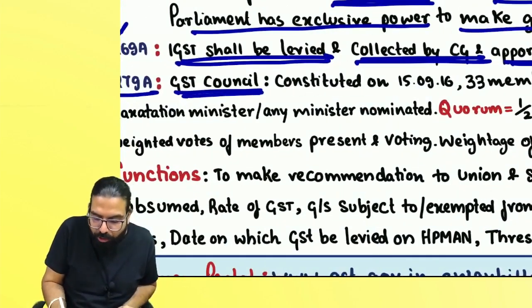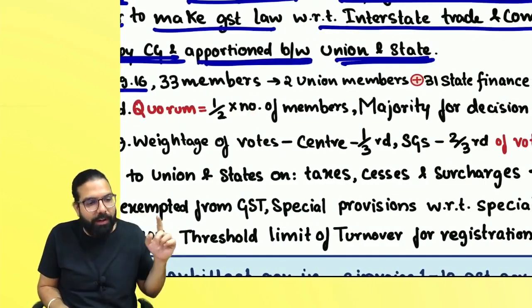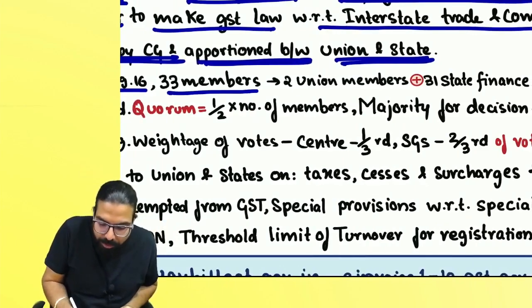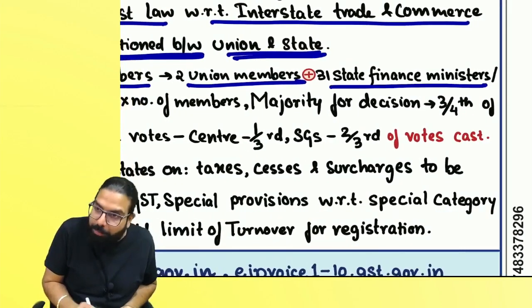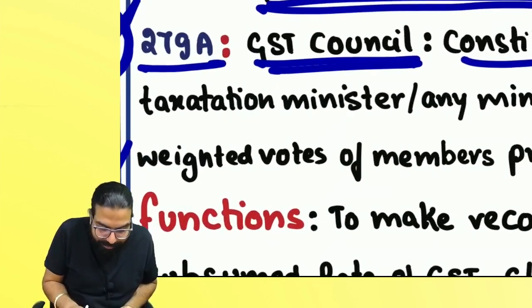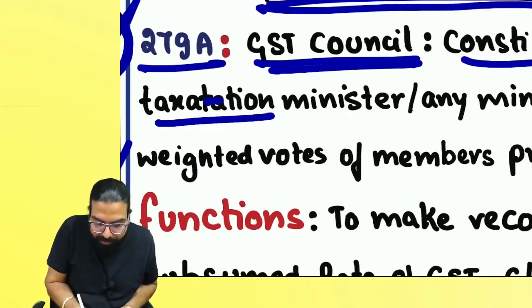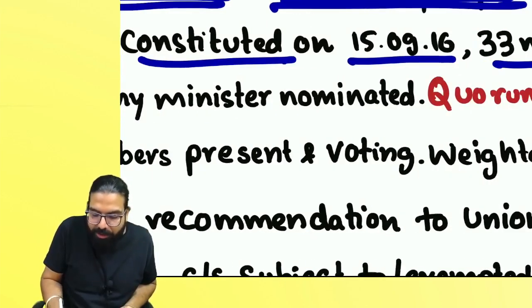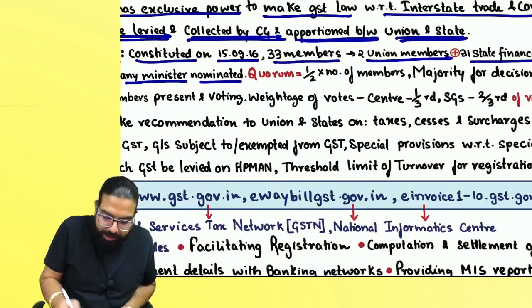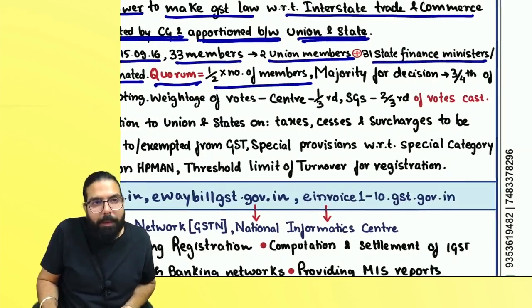The GST Council was constituted on what date? 15th of September 2016. How many members? 2 union members, 31 state finance ministers or taxation ministers. Okay, everyone, make it taxation minister or any minister nominated by the state. Sir, how much is the quorum? Half of the number of members.